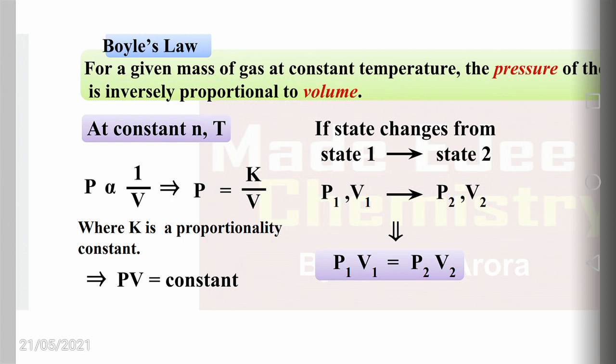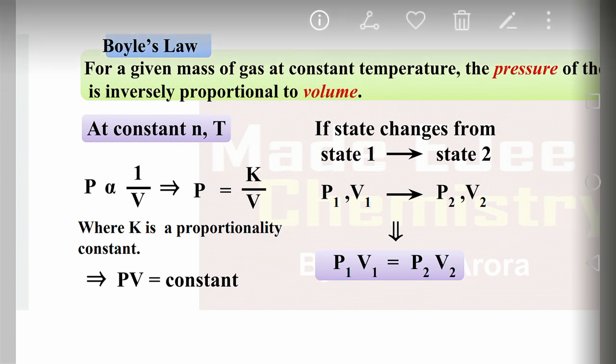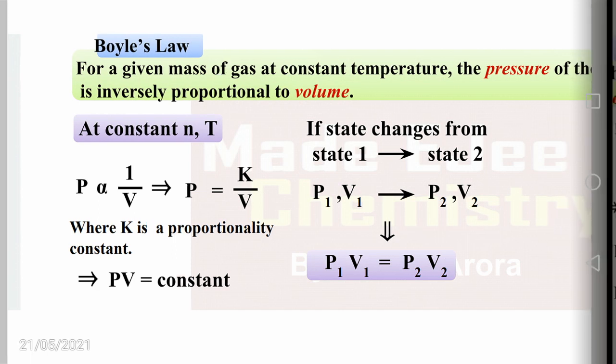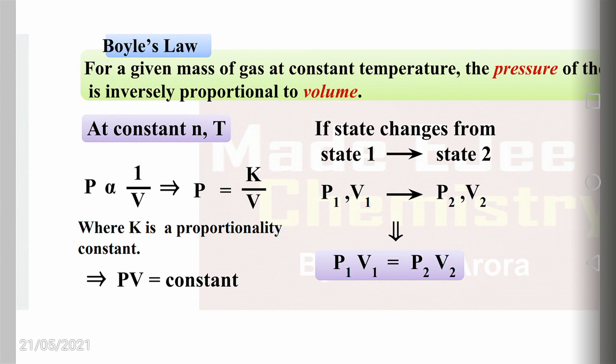By using these four gas laws, we are going to derive an equation for a gas, that is PV equals nRT. Before going to that equation, let us have brief information about Boyle's law, Charles' law, Gay-Lussac's law and Avogadro's law.